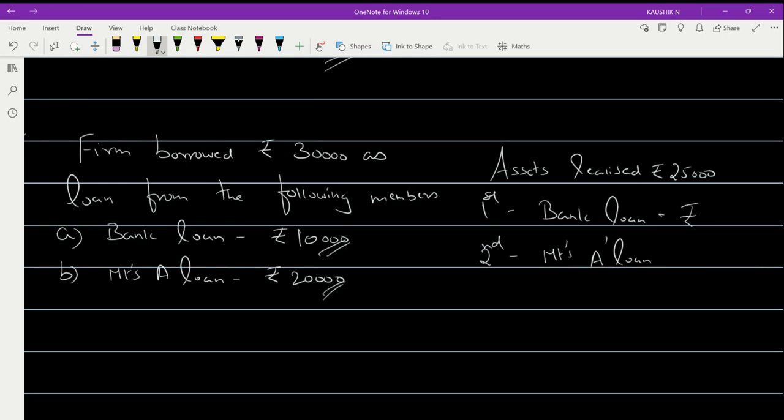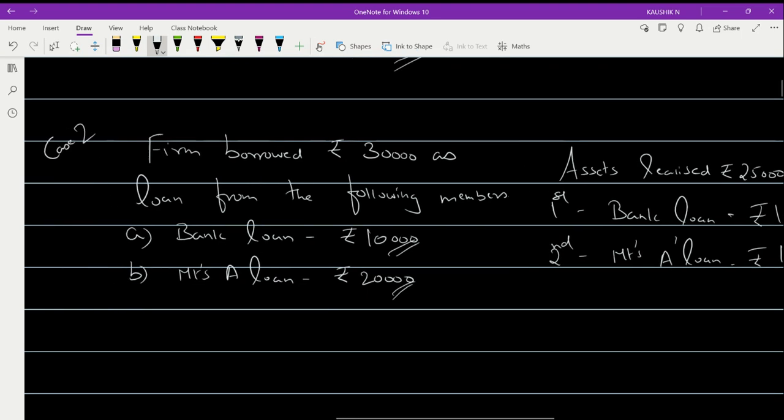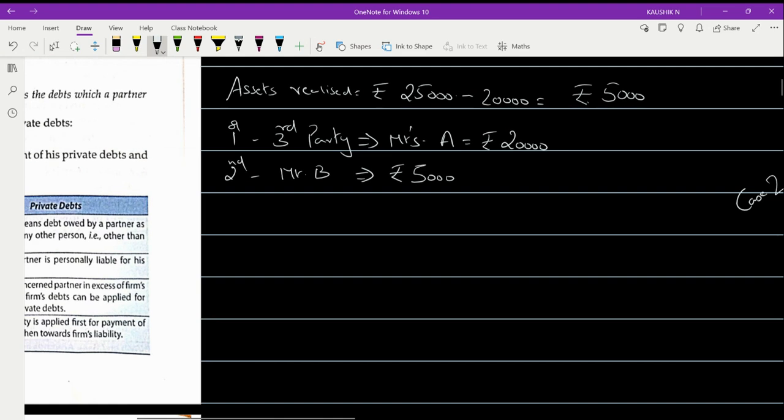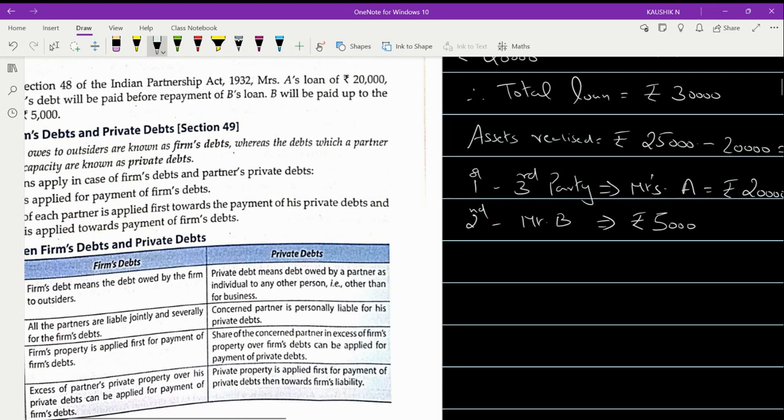So here the bank will be paid the amount of rupees 10,000, and the remaining balance left over will be only 15,000 rupees, though the amount is 20,000. So the remaining balance will be brought from the partner's private assets. Whatever is required to settle this loan will be brought by the partner from his personal assets, because it is a third party loan. Am I making sense to you? Were you able to understand these three different cases?